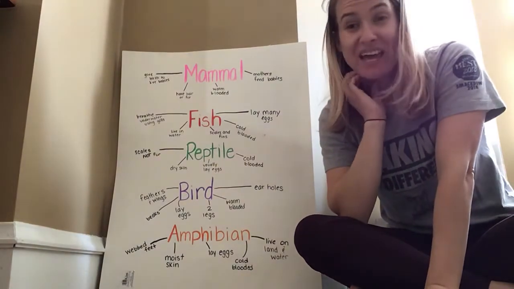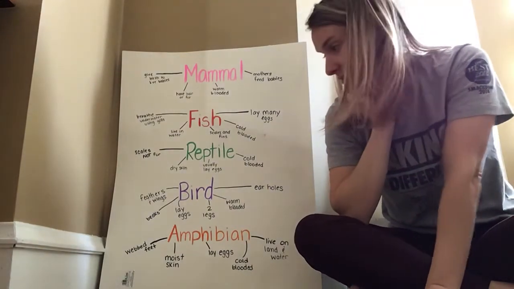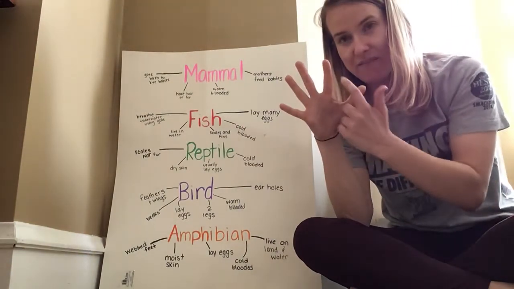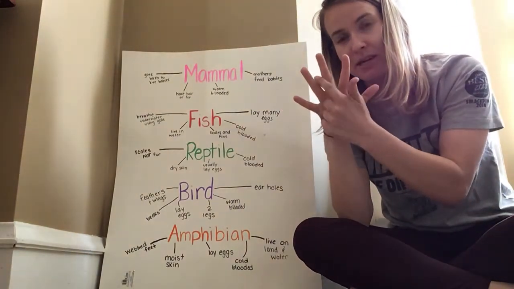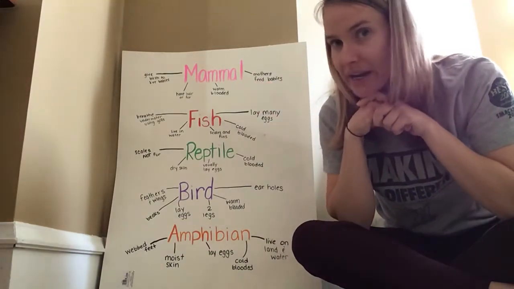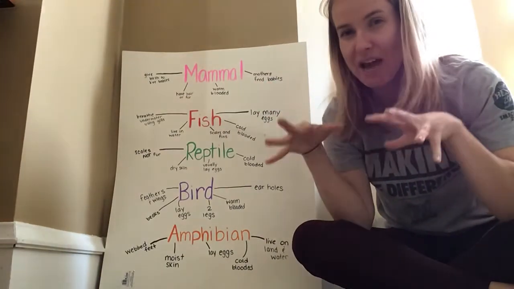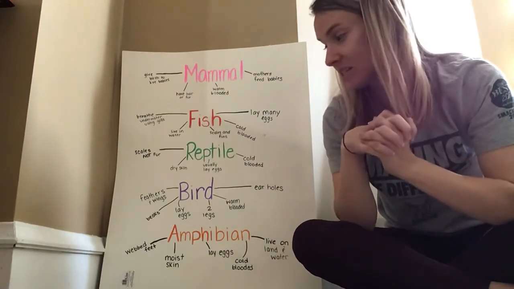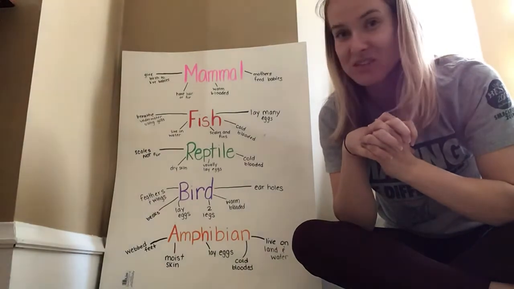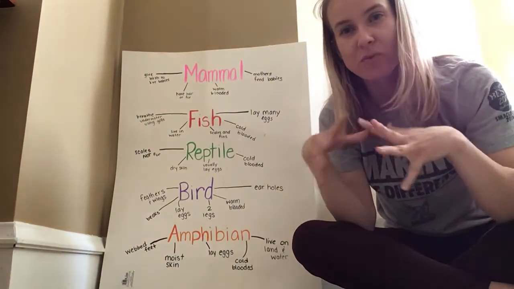The last one is amphibian, another one of my favorites. Amphibians have webbed feet, which means they kind of have like skin or flaps in between their fingers and their toes. Does anyone know why an amphibian would need to have webbed feet? You're right, because they can swim in the water. It makes them really good swimmers, okay?